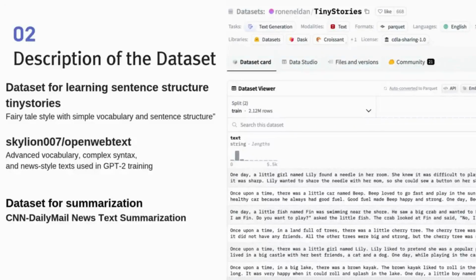We prepared two separate types of datasets, one for learning sentence structure and the other for article summarization. For sentence structure learning, we first decided to train the model on a simple dataset. For the simple dataset, we used TinyStories from Hugging Face, which contains simple storybook sentences. As for the complex dataset, we chose OpenWebText, which includes news articles and other web texts, which was also used in training GPT-2.